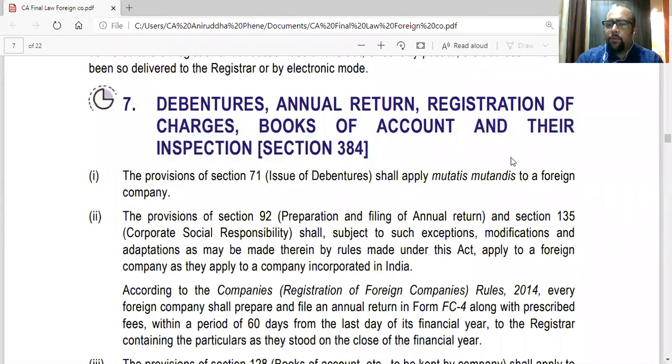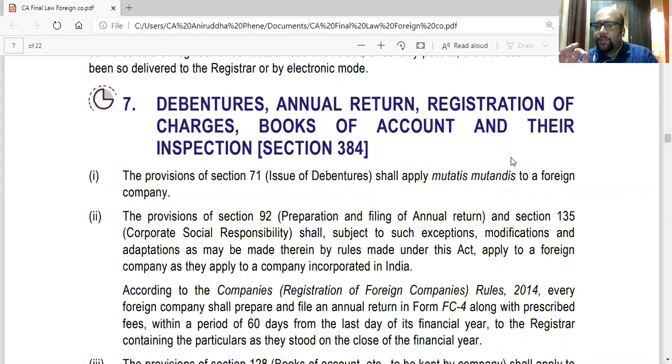Section 384: debentures, annual return, registration of charges, books of accounts, and inspection. This section is very easy. This chapter is about foreign companies. So section 384 just says that